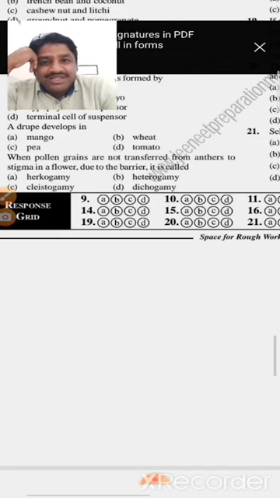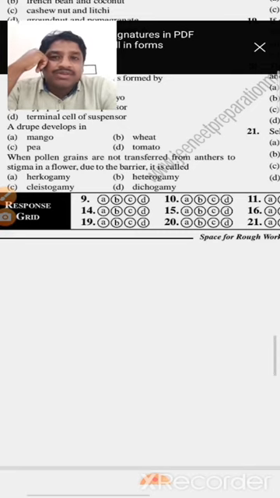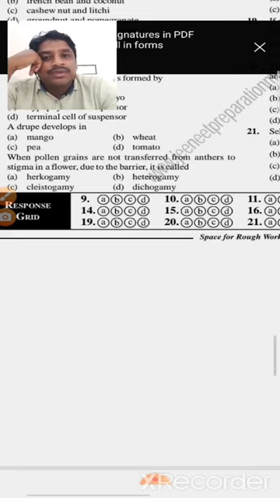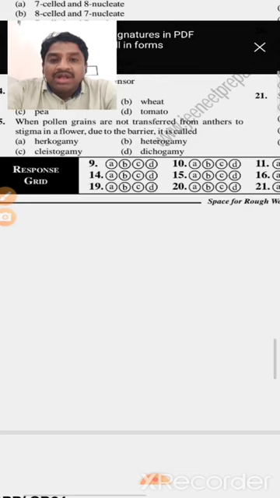Here a barrier is present, or the anther and stigma are at different heights. For example, in the hibiscus plant the anther and stigma are at different heights and a barrier is present. Due to the barrier and the large difference in heights, the pollen does not reach the stigma. Such a method we call hercogamy.